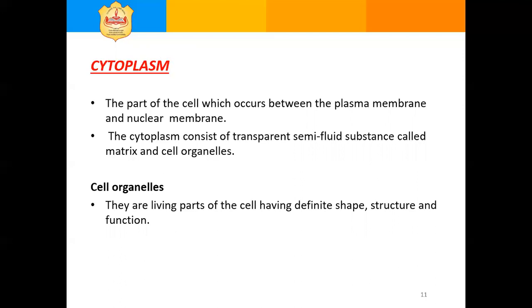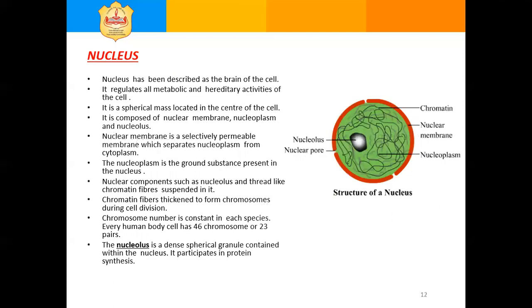Cell organelles are living parts of the cell having definite structure, shape, and function. Next is the nucleus. The nucleus has been described as the brain of the cell because it regulates all metabolic activities and hereditary activities of the cell.